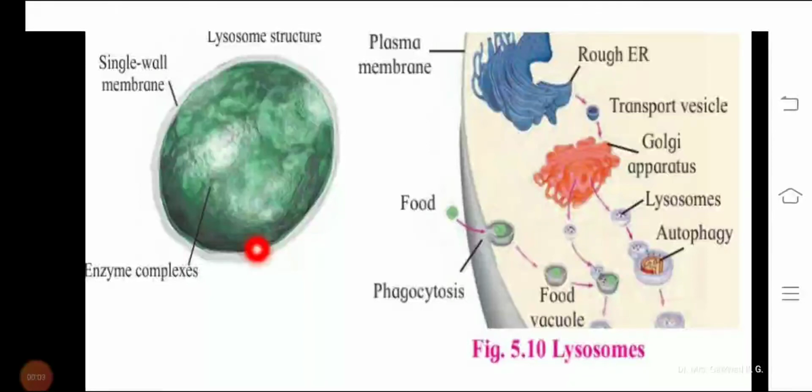Let's discuss the lysosome. Lysosome is the dismantling and reconstructing unit of the cell. These are membrane-bound vesicles that contain hydrolytic enzymes. Hydrolytic enzymes are there inside this membrane-bound structure. Enzymes in the lysosome are used by most eukaryotic cells to digest, means to hydrolyze, the different macromolecules. So for the digestion of macromolecules, these lysosomes are helpful.